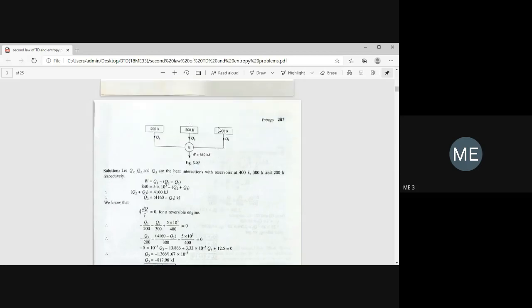In this case, you have to maintain uniformity in the units. Be very careful with the units. Don't write in megajoule; write in kilojoules, because one is in kilojoule and the other is in megajoule.